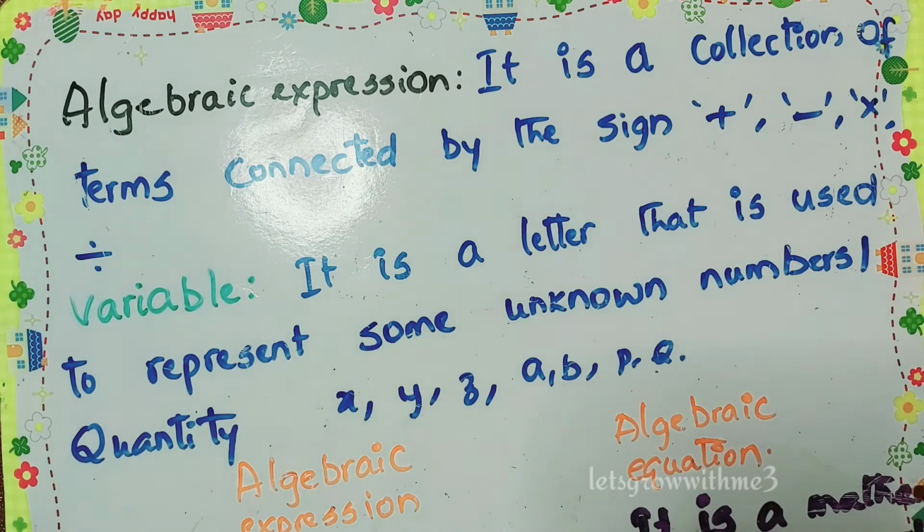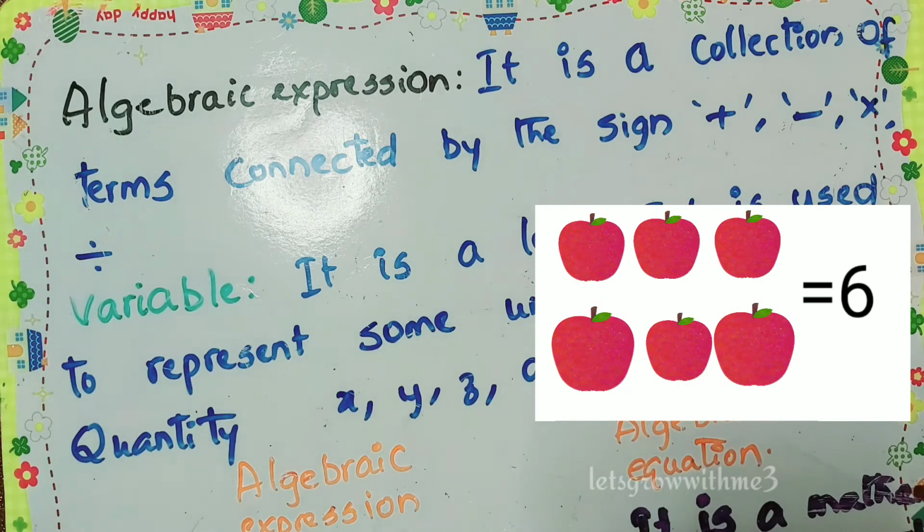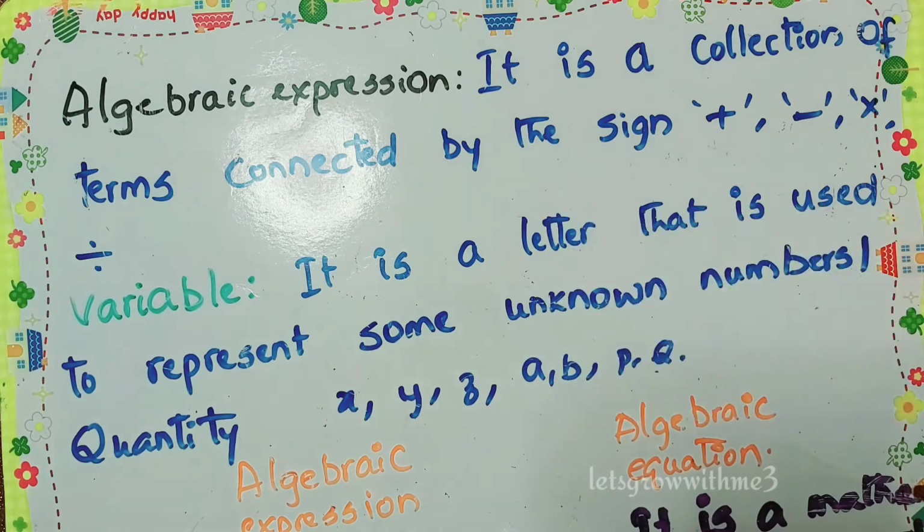Okay, so for example, if we take a real-time example, we have 2 apples in each bag. If there are n bags, here n is a variable, and its value changes depending upon the instance. If we take n as 2 bags, then 2 times 2, 4 apples will be there. If we consider n as 3 bags, then 2 times 3, which is equal to 6 apples. So here n is a variable which is changing its value. When it changes its value, the result we are getting also changes. So it is called a variable.